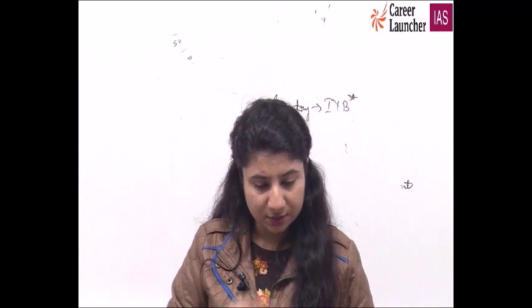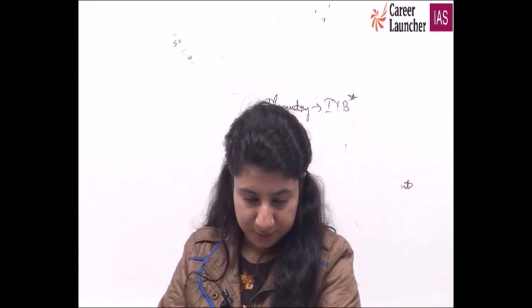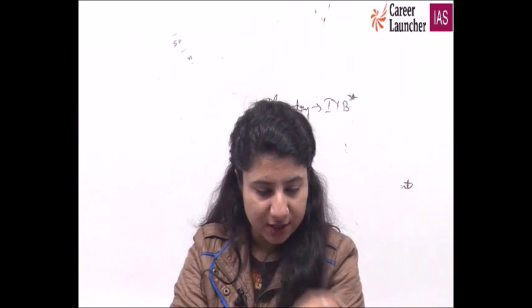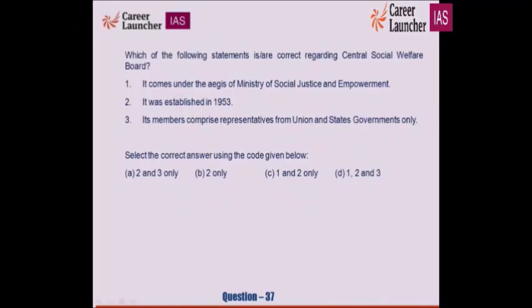And its members comprise representatives from union and state governments only. It does not come under the guidance of Ministry of Social Justice and Empowerment, so the first statement is definitely wrong. The statement that its members comprise representatives from union and states only is again wrong. And yes, it is true that it was established in 1953. So B for Bombay is your right option.